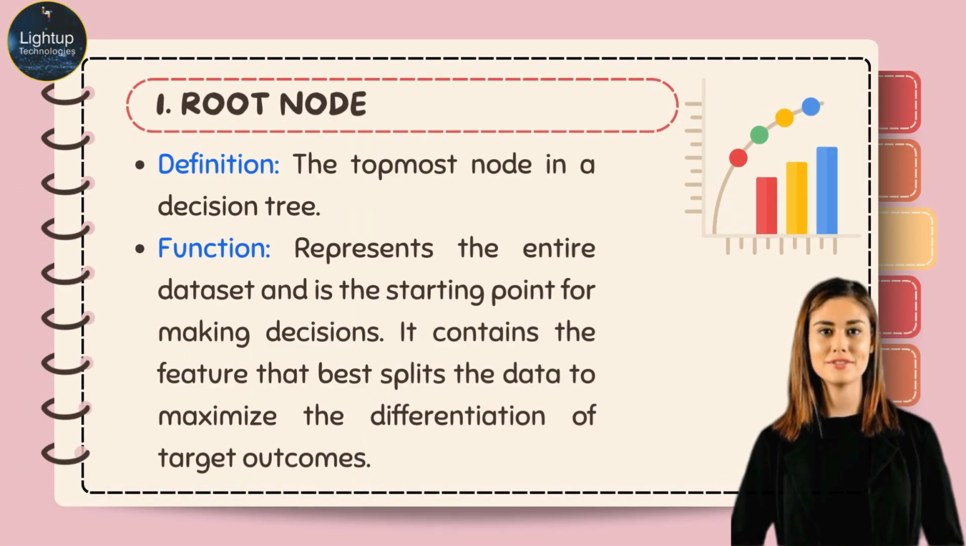Root node. Definition: the topmost node in a decision tree. Function: represents the entire dataset and is the starting point for making decisions. It contains the feature that best splits the data to maximize the differentiation of target outcomes.